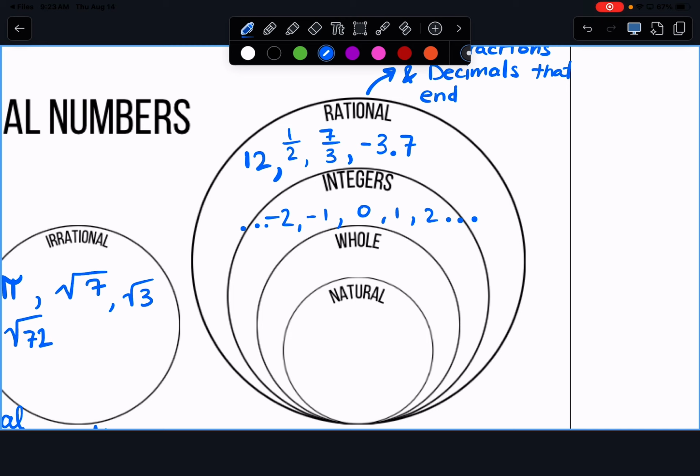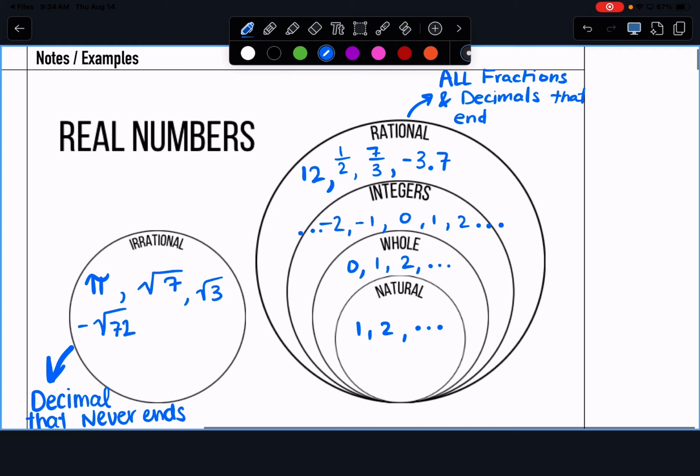Okay? What about whole numbers? The positives plus what? 0. So whole numbers are going to go 0, 1, 2, 3, 4, 5, 6, 7, 8, 9, 10, whatever, right? Then natural is the whole numbers excluding 0. So it's just 1, 2, and so on.